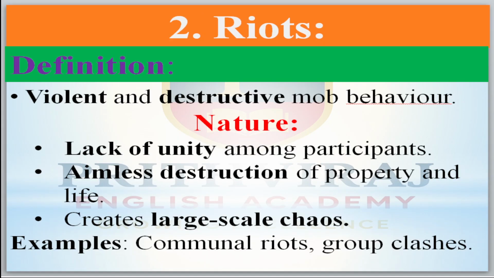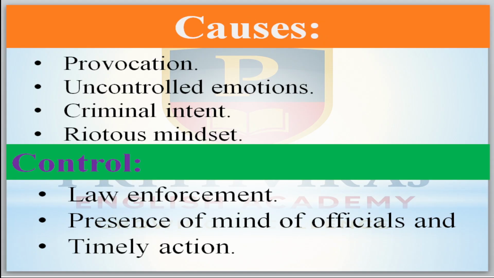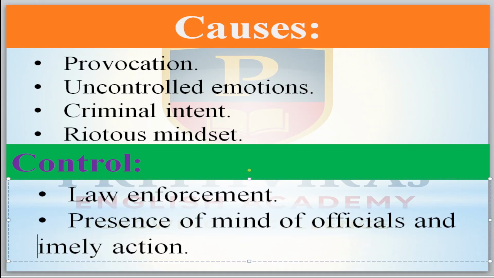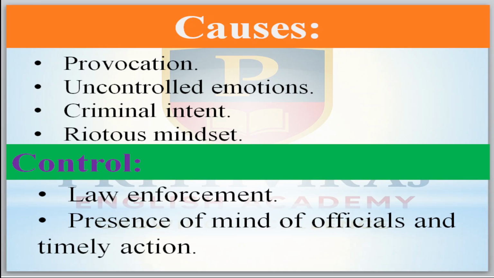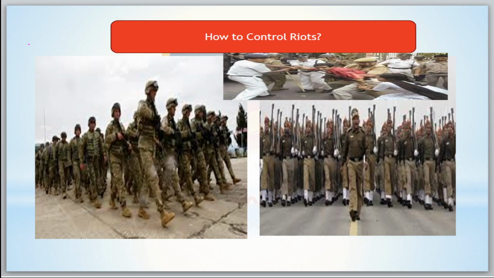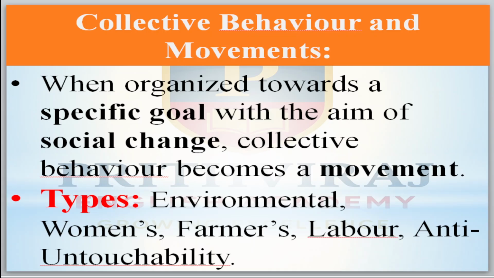Now move to the next one. Causes: one is provocation by speech. Some people provoke the people, especially religious leaders and political leaders. Uncontrolled emotions, criminal intent and a riotous mindset are also causes. How to control: law enforcement, presence of mind of the officials, and timely action by the officers. Now the next, collective behavior and movements.